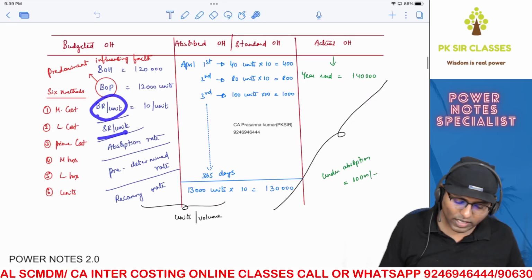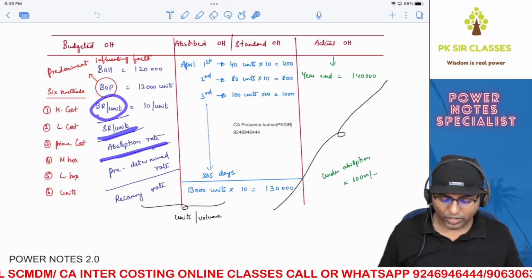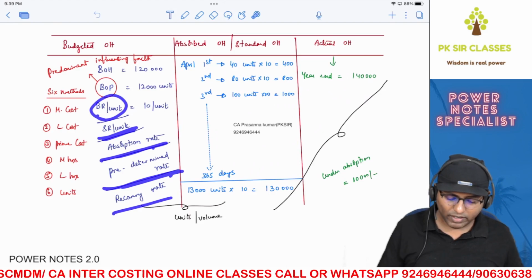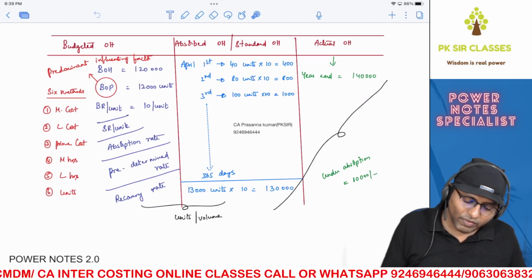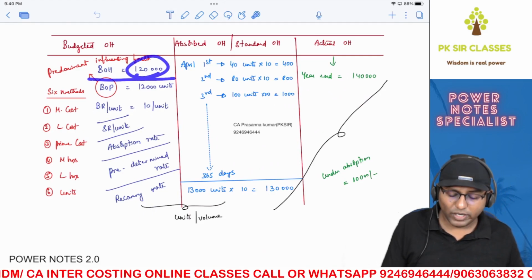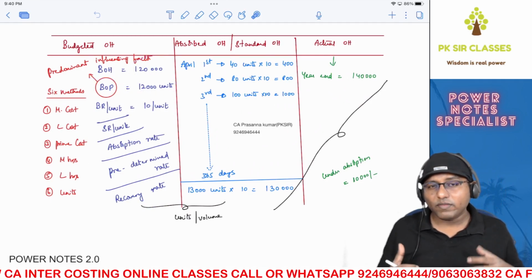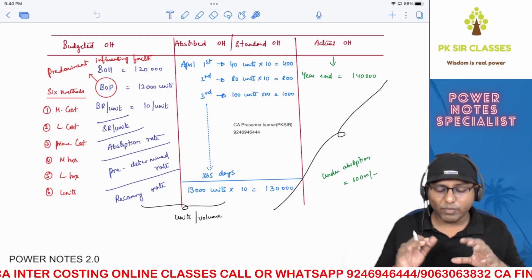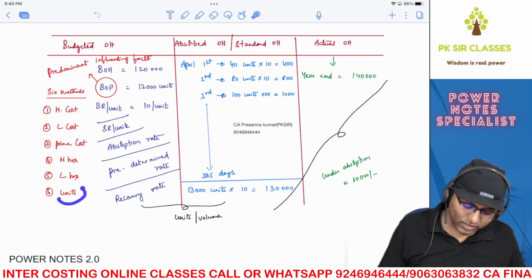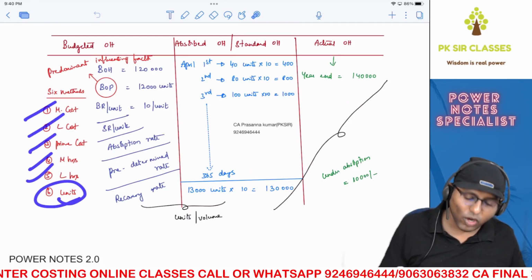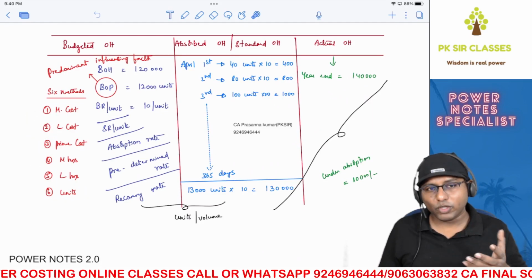which can also be called as standard rate per unit or absorption rate per unit or predetermined rate or recovery rate, nothing but the same. Here I have divided the budgeted overheads with units. Why? Because I presume that units is the predominant influencing factor in that particular production department. Other than units, there can be 5 other predominant influencing factors. So it purely depends upon the question.